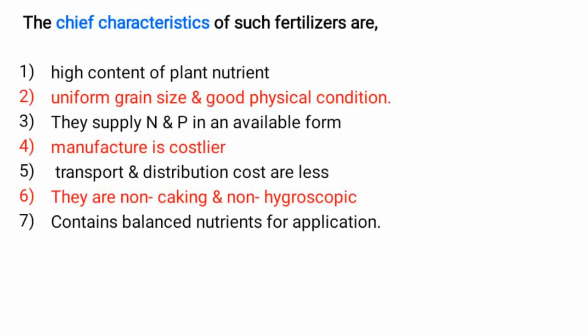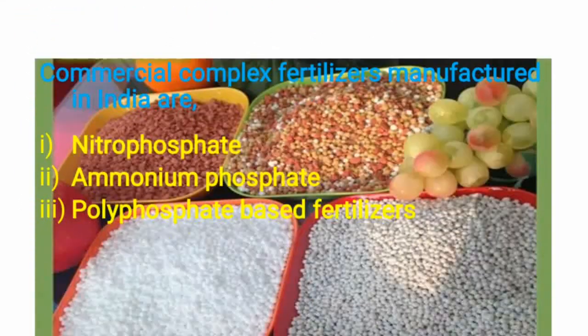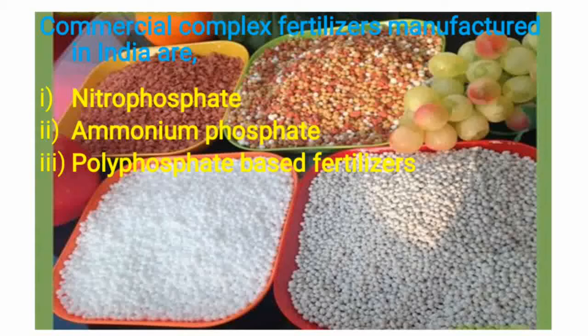Then next, see the manufacturing process of complex fertilizer. Firstly, see the two methods: chemical reaction or acids, and second, the mechanical mixture of straight fertilizers.